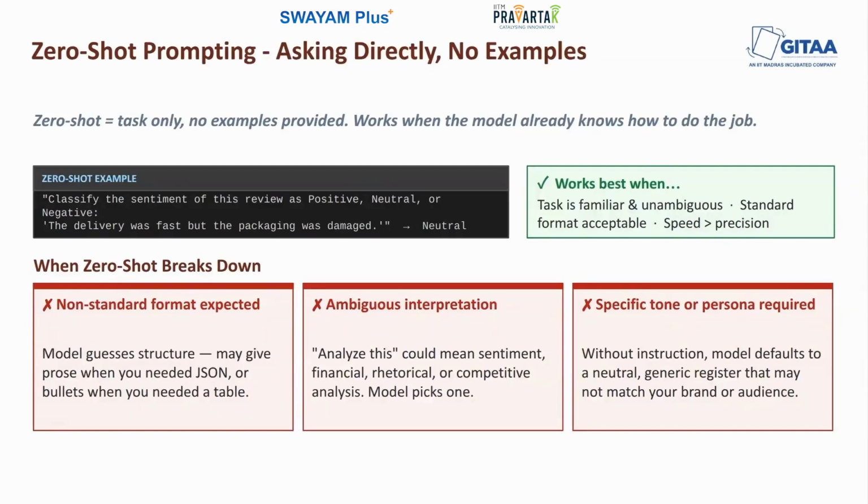So what connects all these three failure modes? It's basically ambiguity. Zero Shot works when there's only one reasonable way to interpret the request. When there are several reasonable interpretations, the model picks one, and its pick might not be what you have in mind. So this is the exact problem that one shot prompting tries to solve.